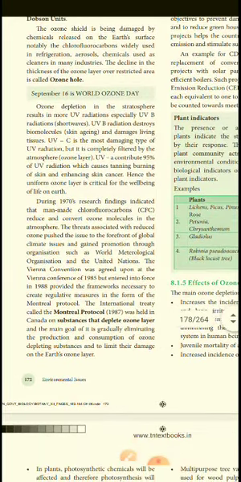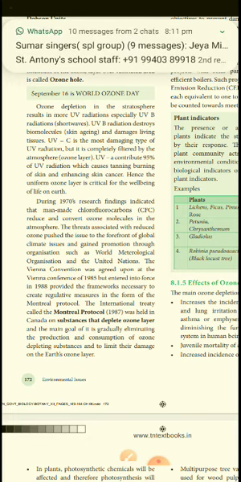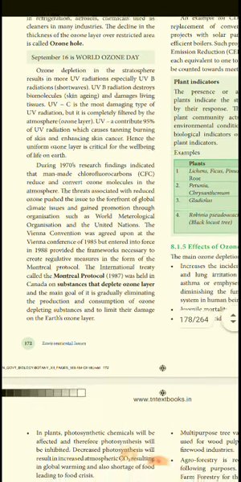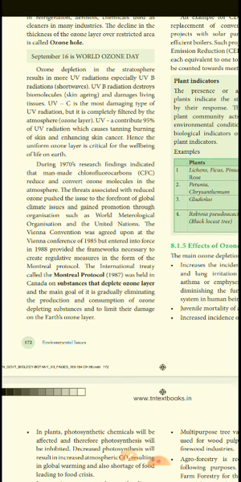Ozone depletion in the stratosphere results in more UV radiation reaching the earth, which destroys biomolecules and damages living tissues. UV-C is the most damaging type of UV radiation, but it is completely filtered by the atmosphere. About 94% of the UV radiation causes tanning and burning of the skin.